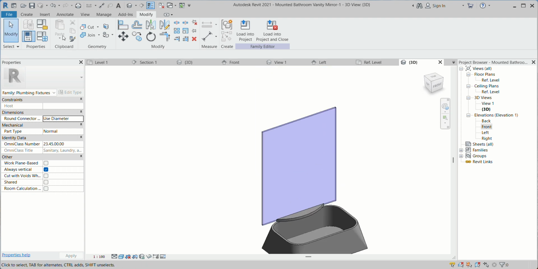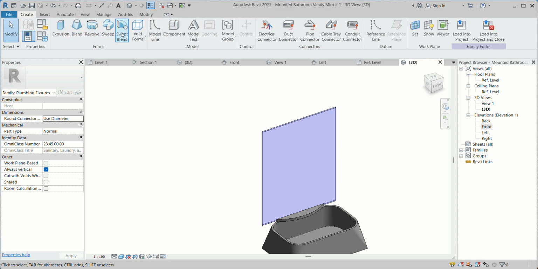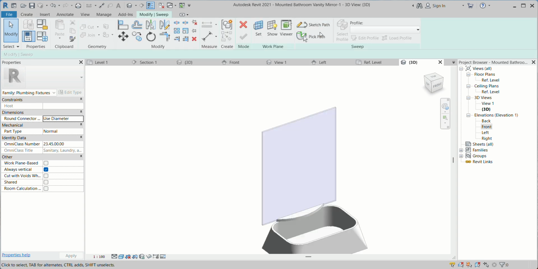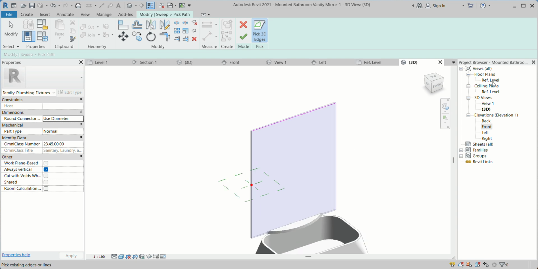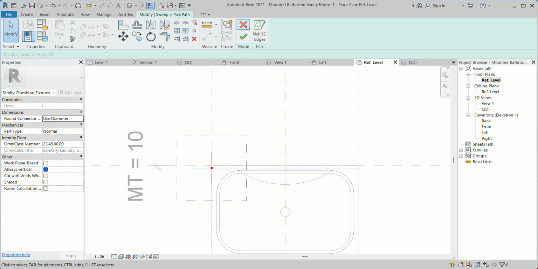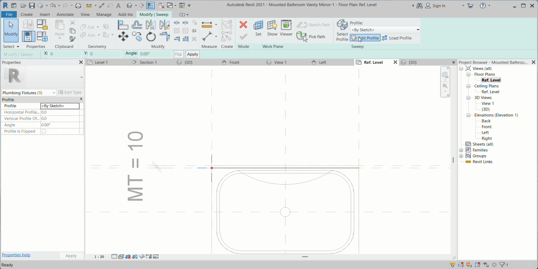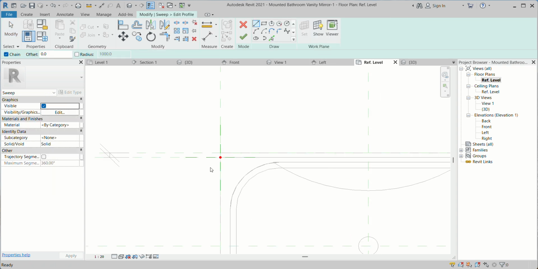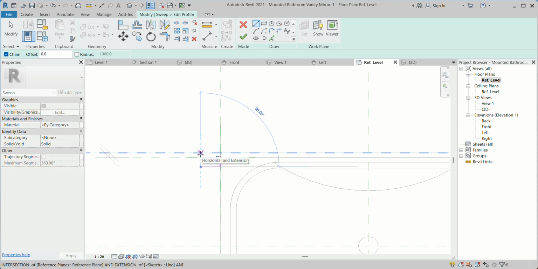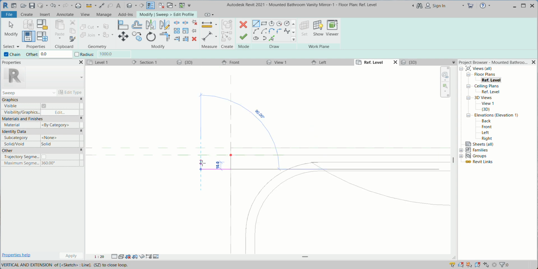After that, don't forget, we have to keep that frame here. So you can select the sweep, pick a path. Here you can choose the edit profile. In the edit profile, you can make any profile. So I created a profile like this.